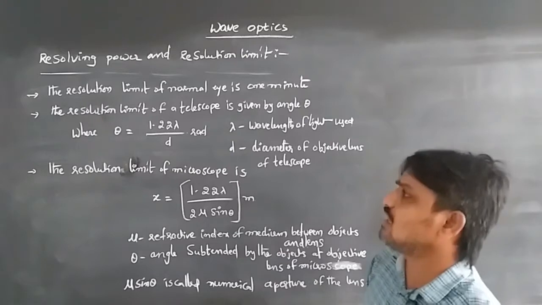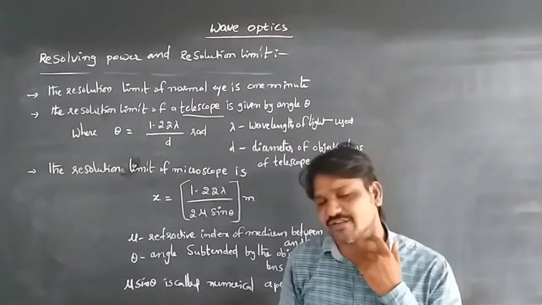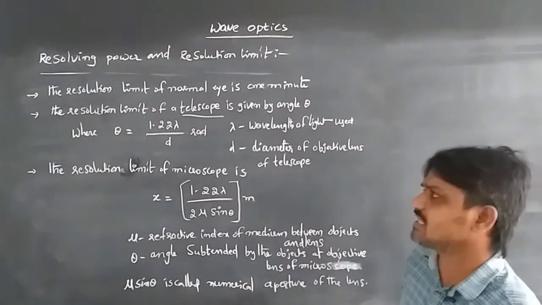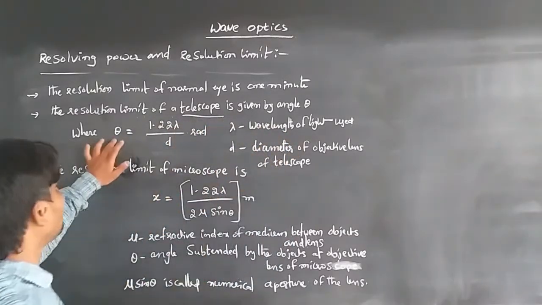Different optical instruments have different resolving power. The resolution limit of a telescope is angle theta.